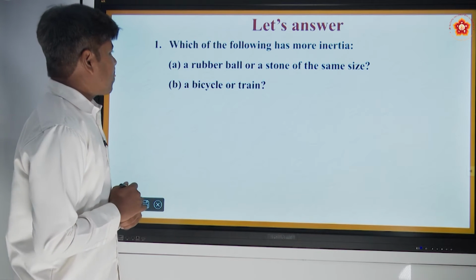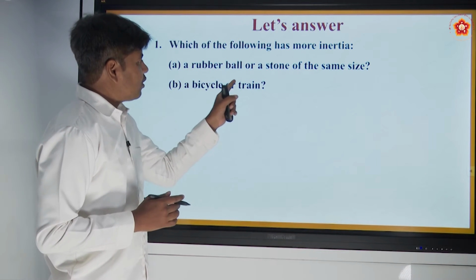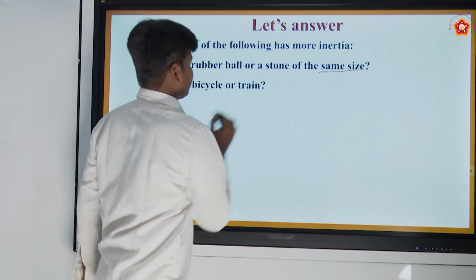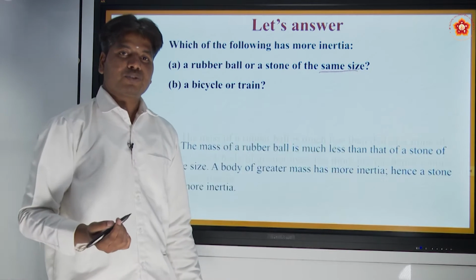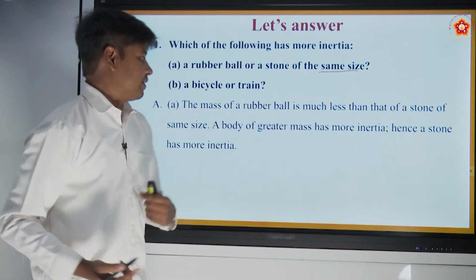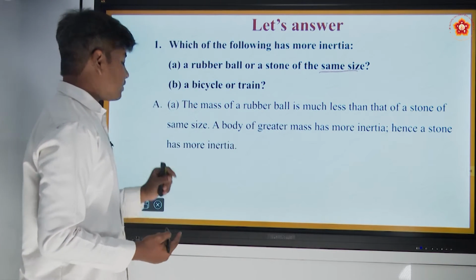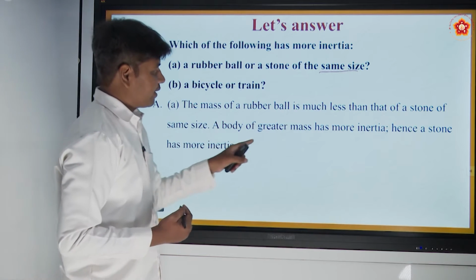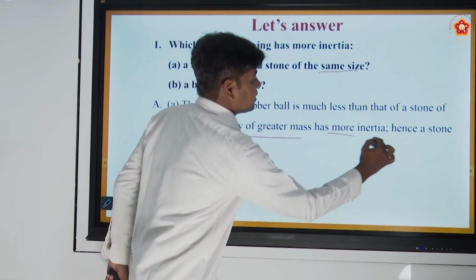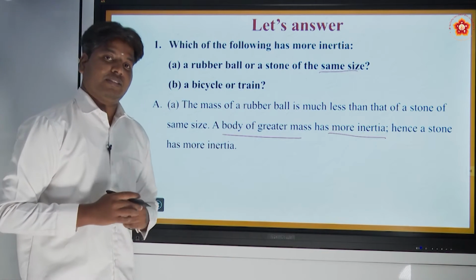It basically depends on mass. A rubber ball or a stone of the same size: obviously we already know the stone has the greater mass, hence it possesses more inertia. The mass of the rubber ball is much less than that of a stone of the same size. A body of greater mass has more inertia. Hence a stone has more inertia.